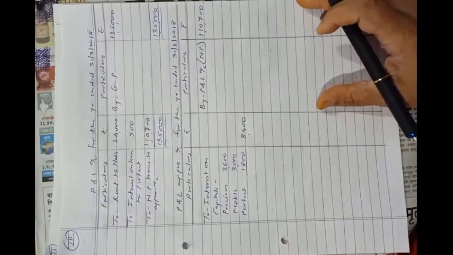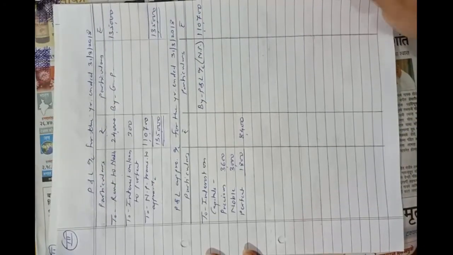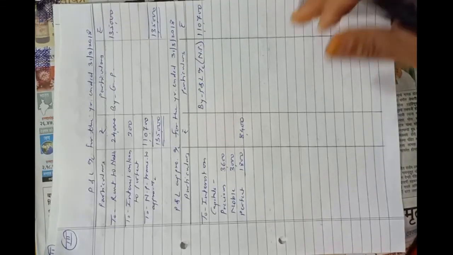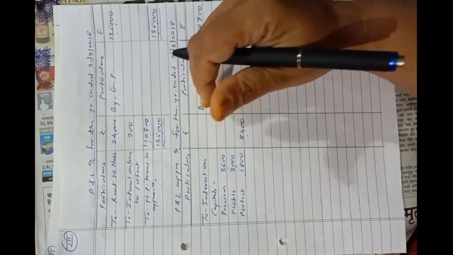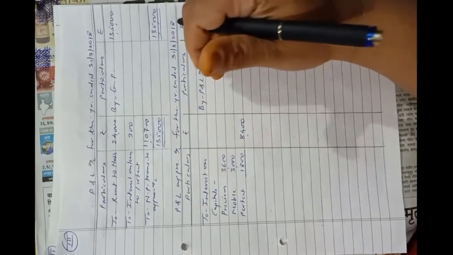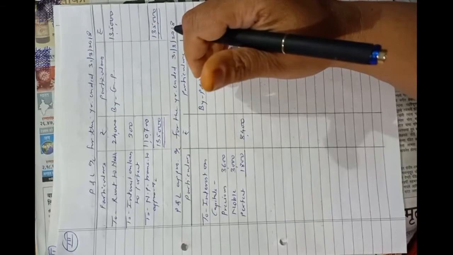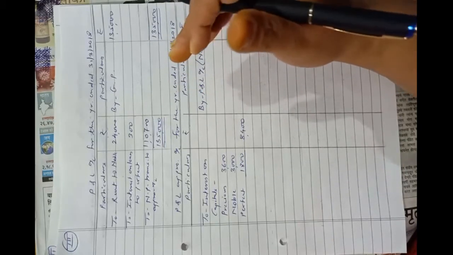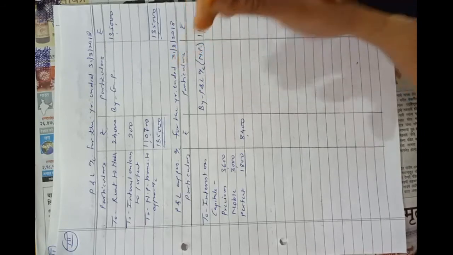Now next entry, interest on drawings at 6% per annum, and each partner withdrew rupees 4,000 at the end of each quarter commencing from 30th June 2017. Means they started business on 1st April 2017. April, May, June, at the end of the first quarter, that is 30th June 2017, they drew 4,000. In this way, at the end of every quarter, they withdrew rupees 4,000 each, which is their drawings. Okay, so we have to do the working note here.